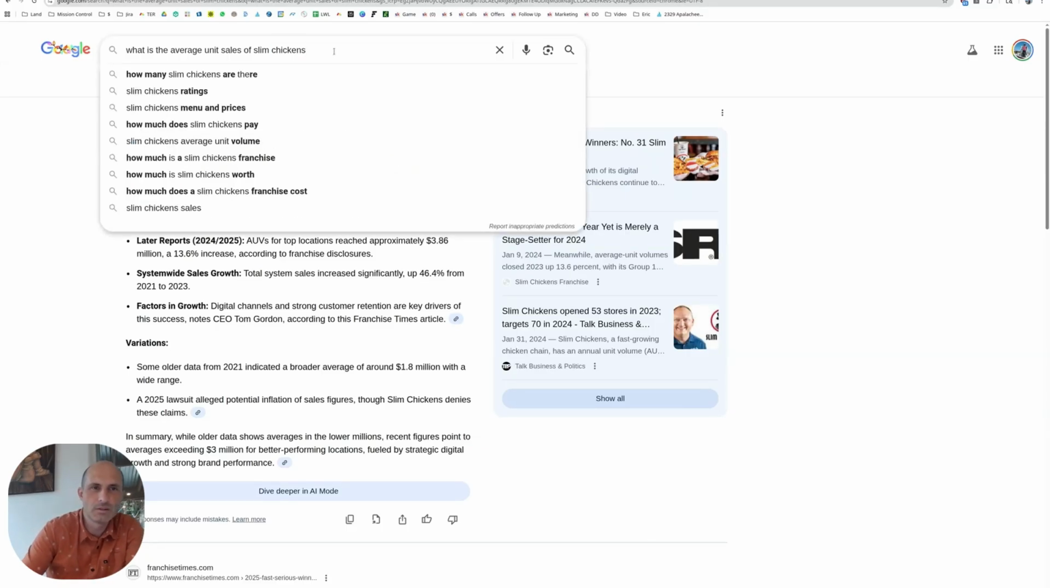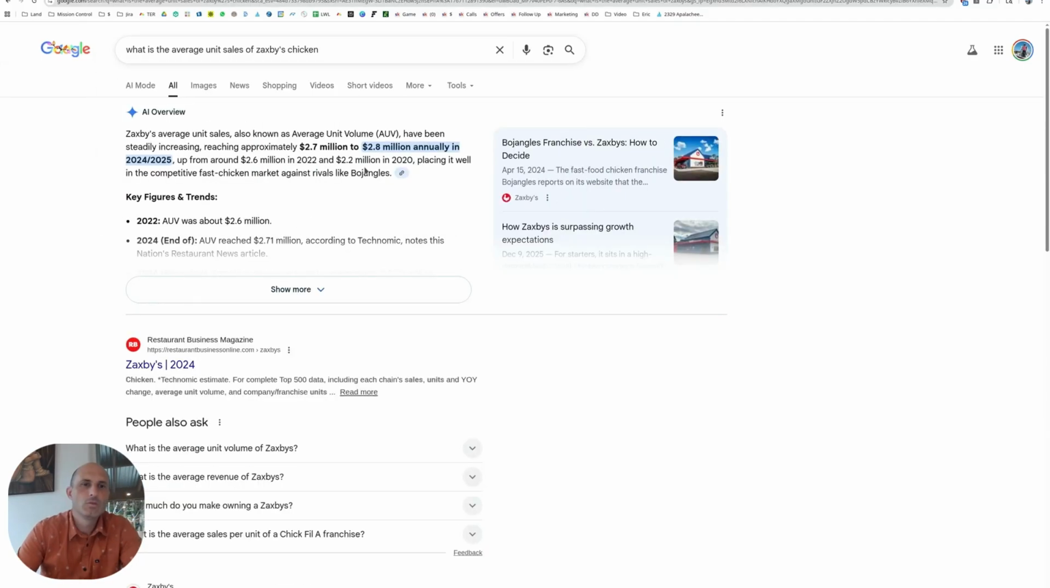Okay, what's the average unit sales of Zaxby's? 2.7 to 2.8 million. So they might be on par with each other. Maybe Slim Chickens is selling more, maybe not. But if we go down the pipe, that 3.5 number I was seeing in the earlier reports, which might not be true, would line up with this example we just looked at of how much more sales Slim Chickens is doing next to the Zaxby's when they're right there next to each other in the same market.